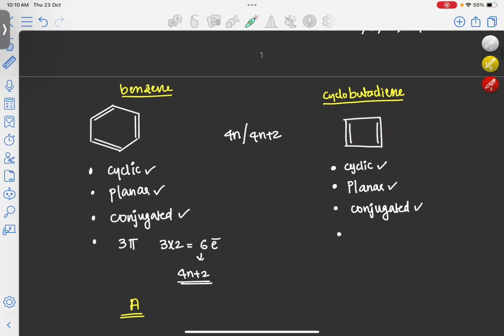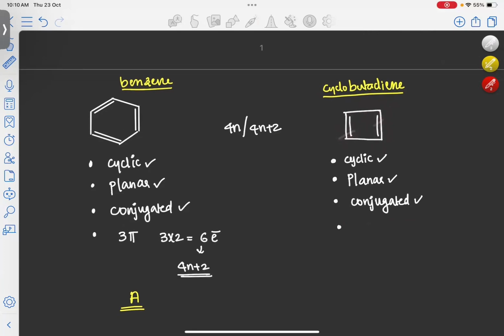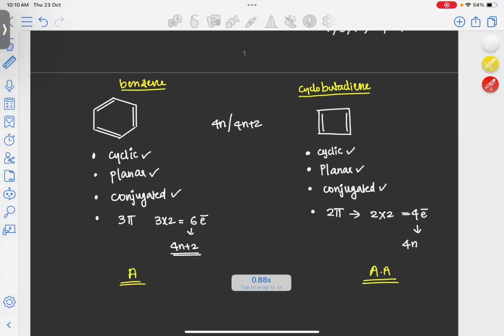We can see 2 pi bonds are present. So 2 pi bonds means the total number of electrons is 2 into 2, which is 4 electrons. So it is an example of a 4n system. Our molecule here is cyclic, planar, conjugated and contains 4n electrons, so it is an example of anti-aromatic. That's how we find out whether our molecule is aromatic or anti-aromatic.